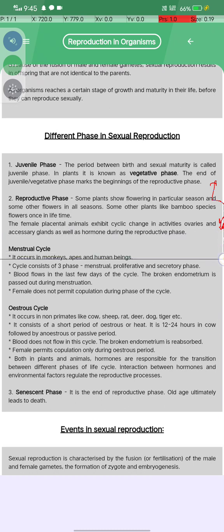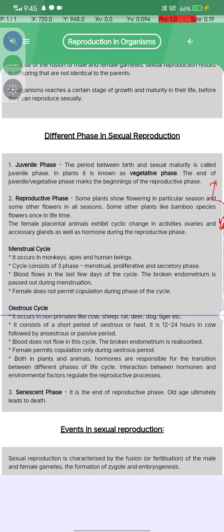Menstrual cycle occurs in monkeys, apes, and human beings. The cycle consists of three phases: menstrual, proliferative, and secretory phases. Blood flows in the first few days of the cycle, and the broken endometrium is passed out during menstruation. The female does not permit copulation during this phase of the cycle.